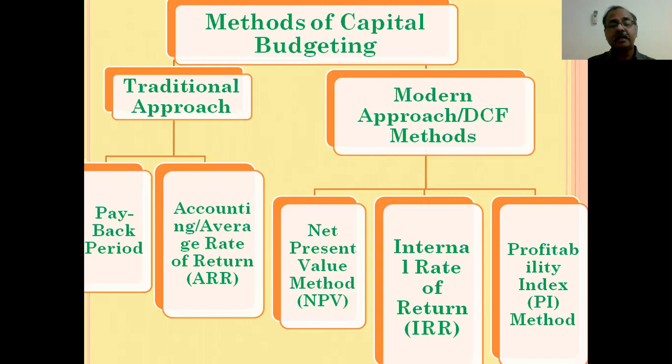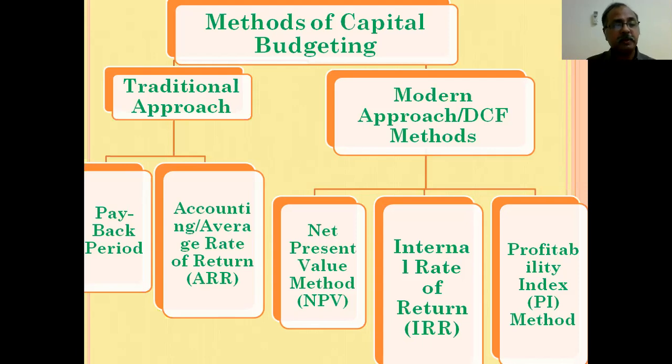So these are the three most prominent methods coming under modern techniques or DCF, discounted cash flow methods.